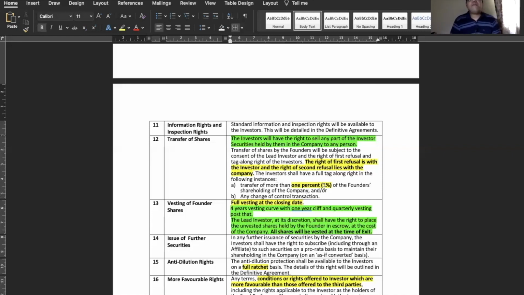So at least then the founder can have the right to sell their shares to the extent of 5% to anybody else without invoking a tag along right, that the investors will also want to sell their shares along with the founder. Selling 5% of the founder shares also doesn't change the control. The founder still has the skin in the game.